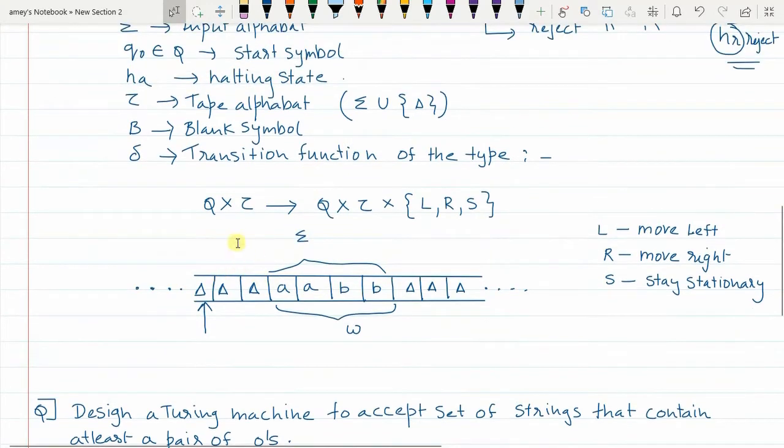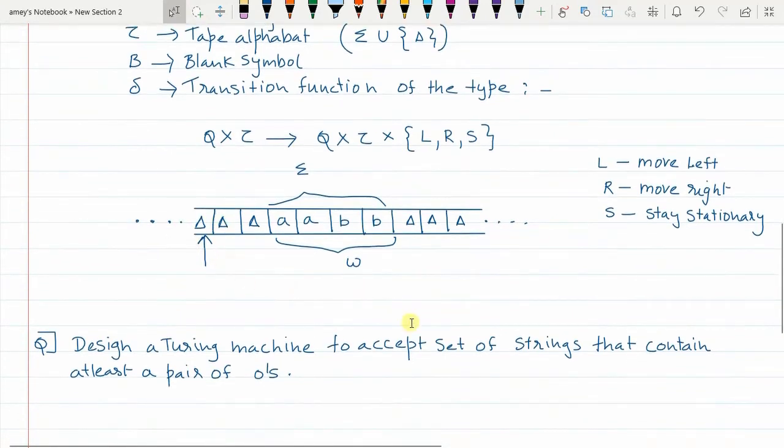Whereas if you ask me what are the different symbols on the tape, then apart from this string W, there are also blank symbols. So that is the tape alphabet. The tape alphabet is all the possible symbols which are present on the tape, which is nothing but the input alphabet union one extra symbol called the blank symbol.